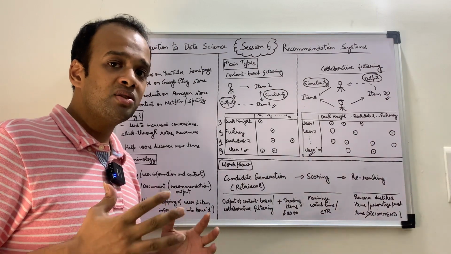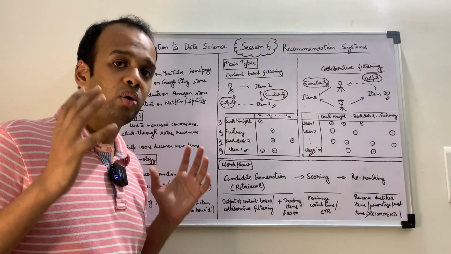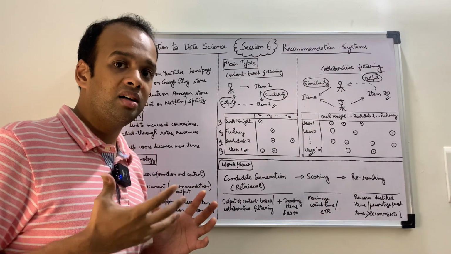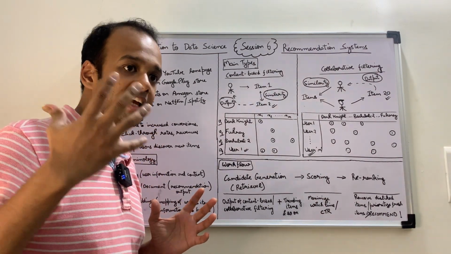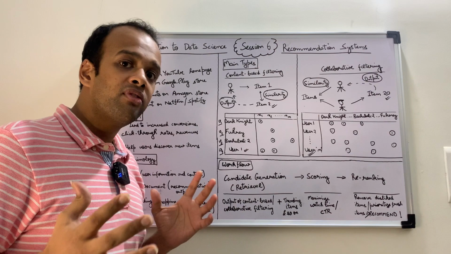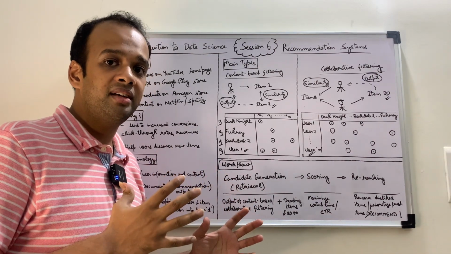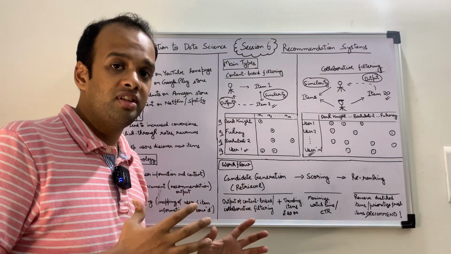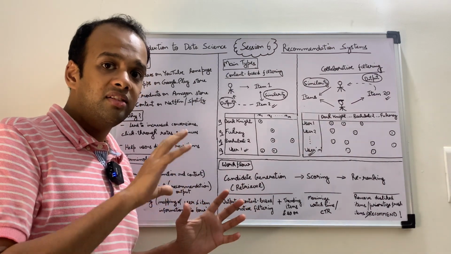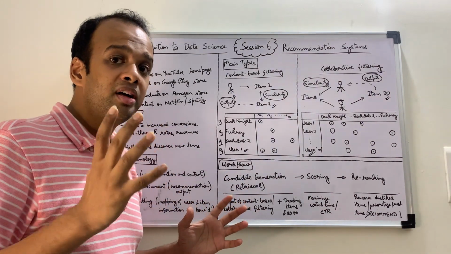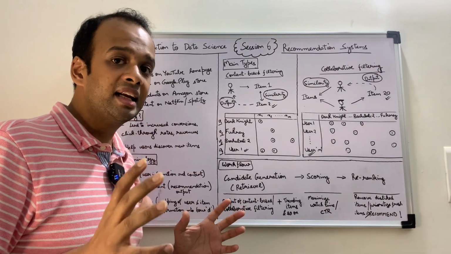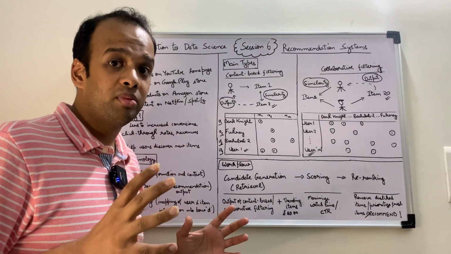And another reason is also to expand the horizon of a user's experience. So for example, if you always see one kind of movie, say comedy movies, the recommendation engine might also recommend something which is slightly related to comedy, but not exactly the comedy genre.